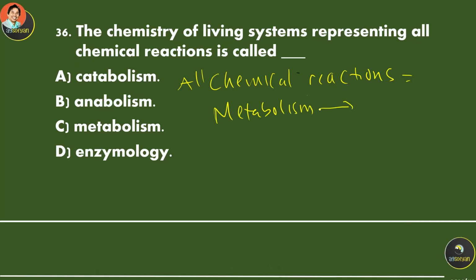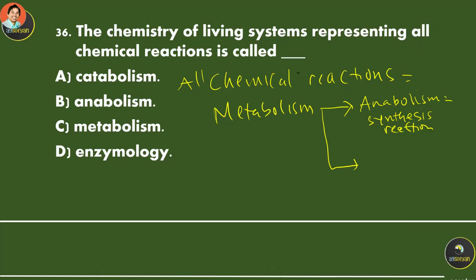And this metabolism consists of two types of reactions. If the reaction produces or synthesizes bigger molecules, that is called anabolism, a synthesis reaction, like photosynthesis, for example.